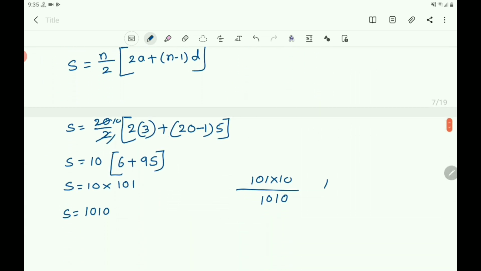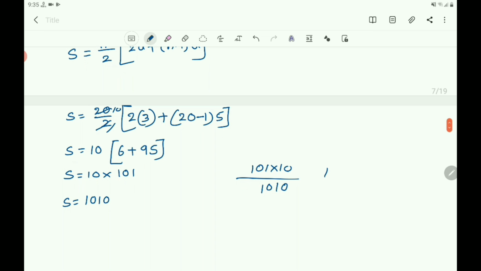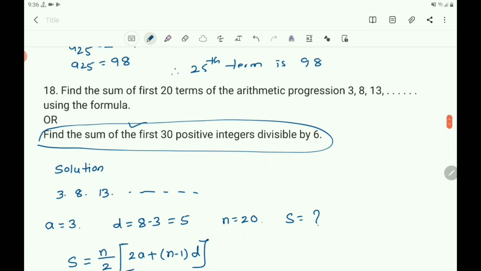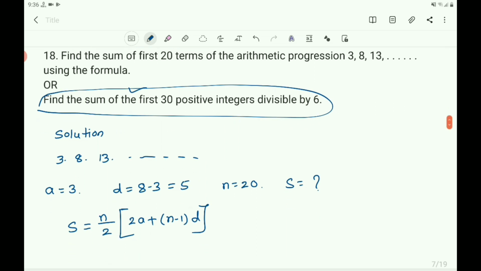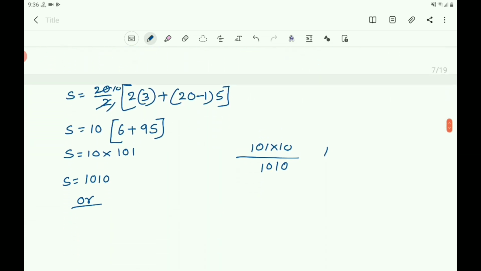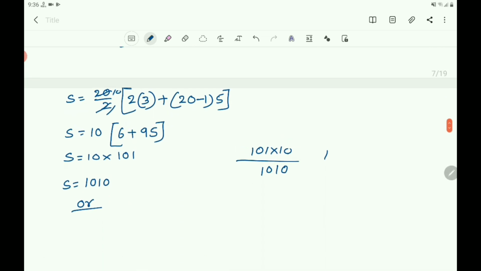So you take the OR question. What is that? Find the sum of the first 30 multiples of 6. Positive integers divisible by 6 means here the AP becomes: the first number is 6, which is divisible by 6.